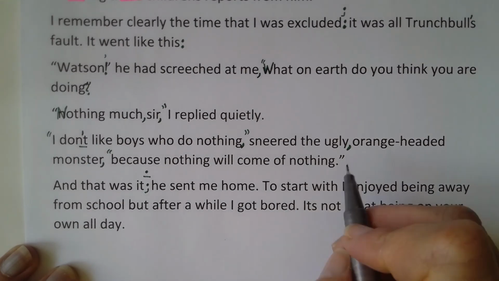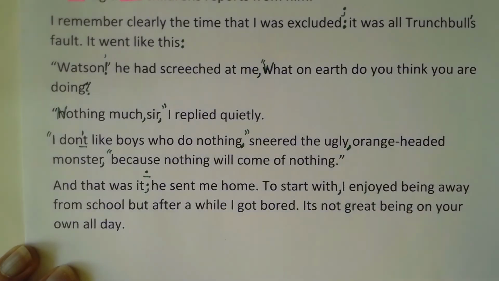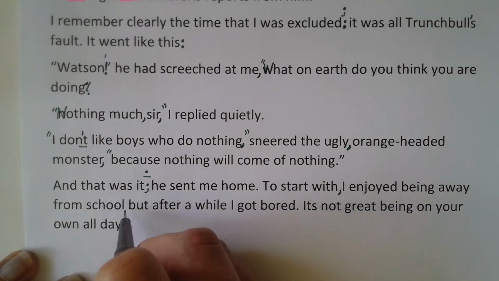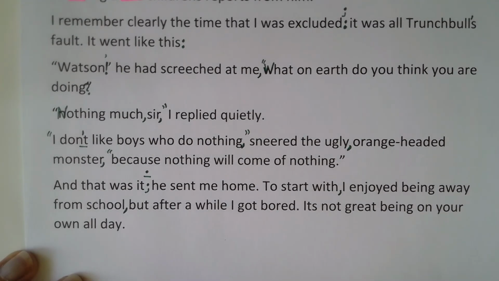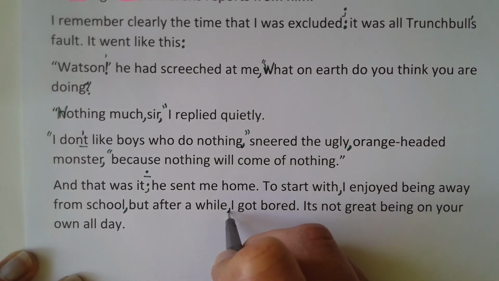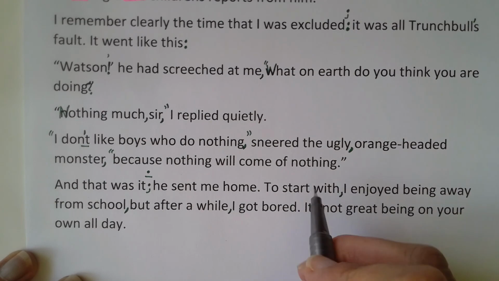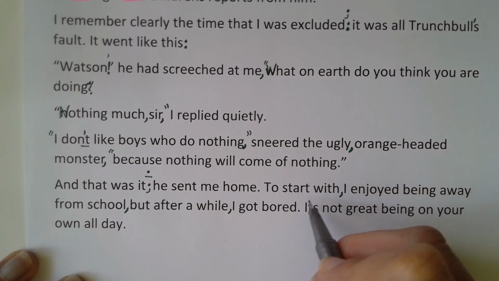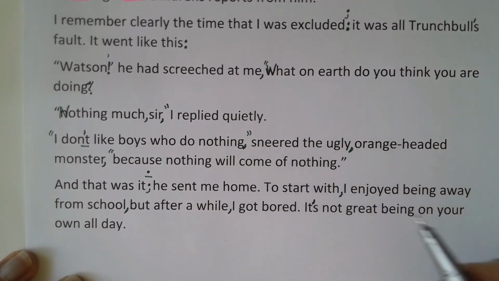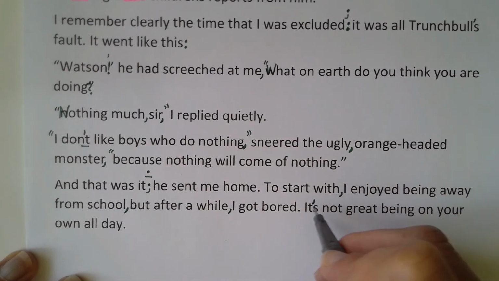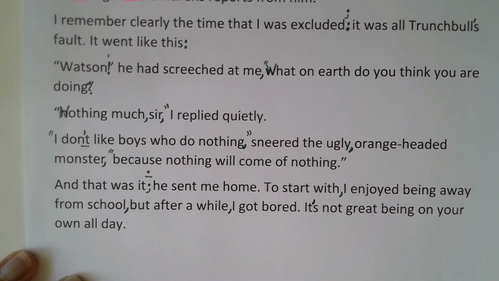To start with is a connecting phrase, so a comma would be used there. I enjoyed being away from school. Might have a comma here for the second clause, but after a while I got bored. Some people put a comma in after the connecting phrase there, the temporal phrase about time. And then the last thing is the it's here is missing an apostrophe, so it's not great being on your own all day.